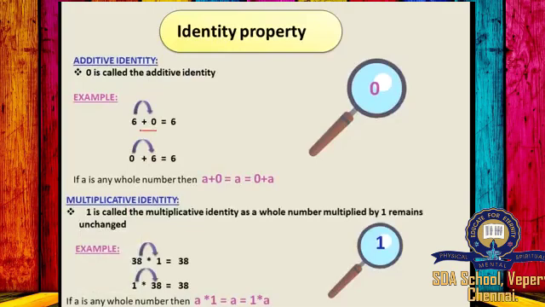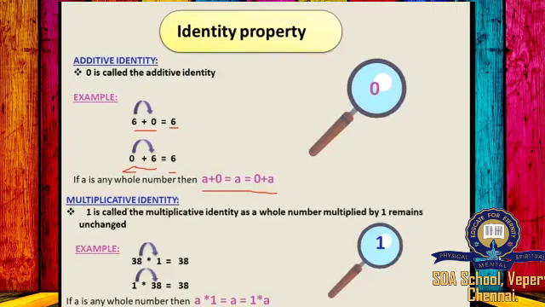Similarly, you can change the order. 0 plus 6 is equal to 6. So, if A is any whole number, then A plus 0 is equal to A is equal to 0 plus A. Because here we are getting the same answer even when we are changing the order of the number.